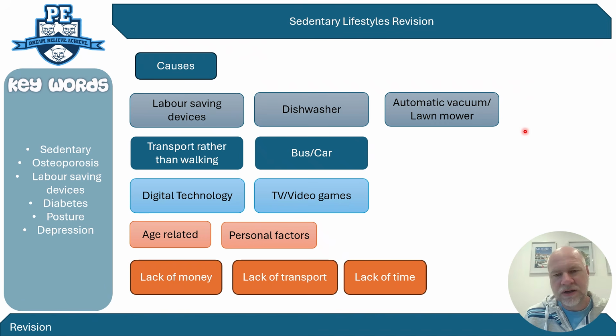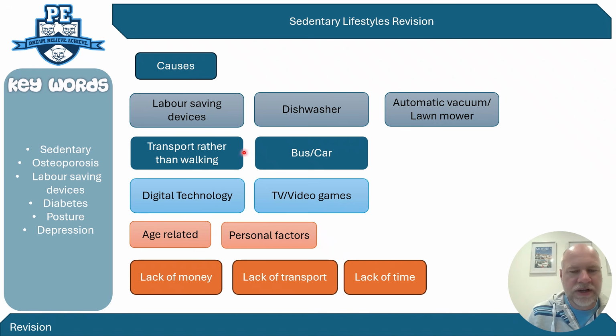Other things such as automatic lawnmowers and automatic vacuum cleaners are the next steps up with these concepts of labour-saving devices, and what they're doing is preventing you burning calories because they do it all for you. So that's one of the main causes of a sedentary lifestyle. So you've got your point here, and then you've got it backed up with a specific example. So just remember that word, labour-saving devices, and an example of at least one.